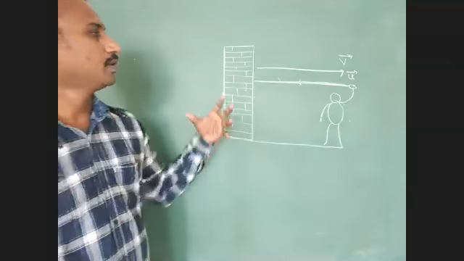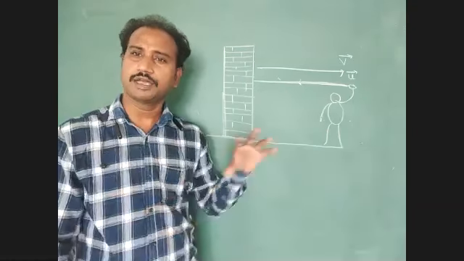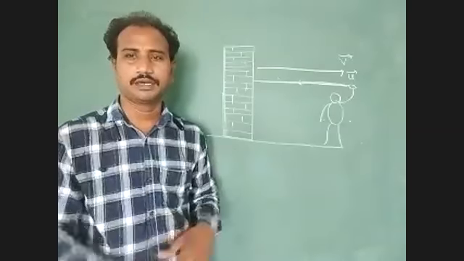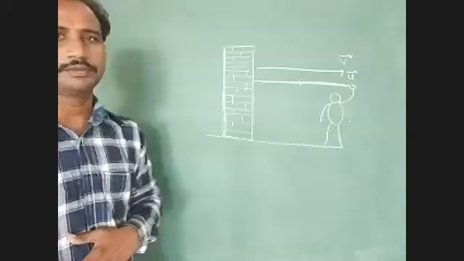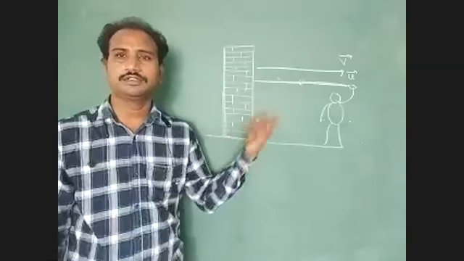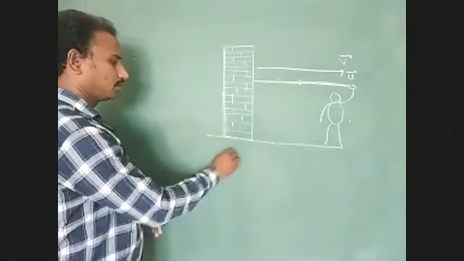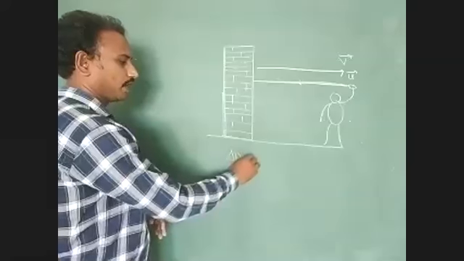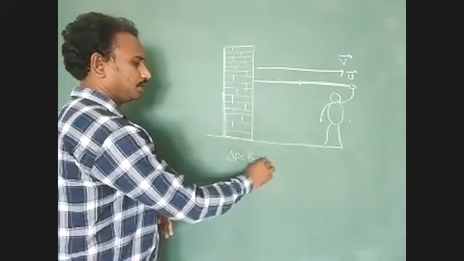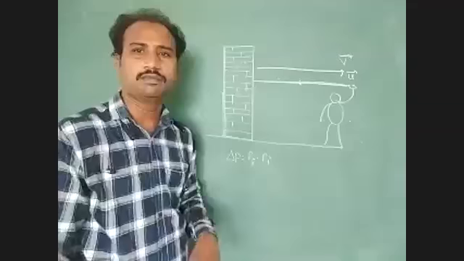First, we directly have to find it with the help of Newton's second law, or we have to apply the law of conservation of linear momentum. We can use Newton's second law to find the change in momentum. What is the change in momentum? Delta P equals final momentum minus the initial momentum.